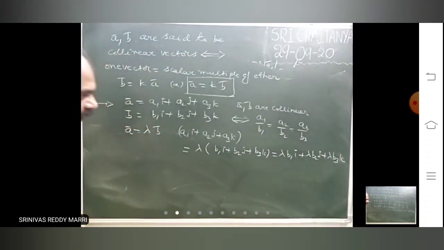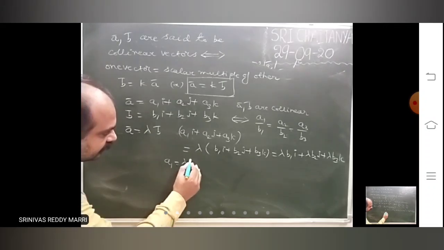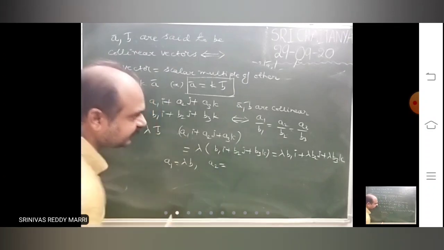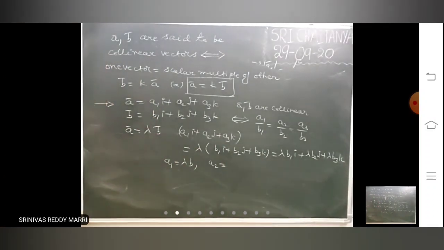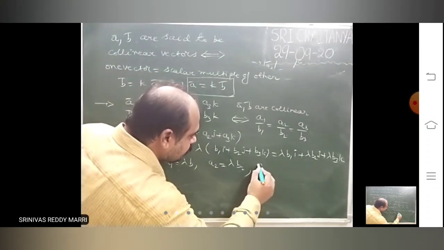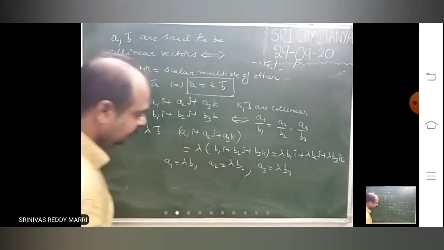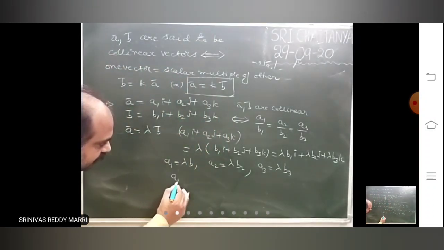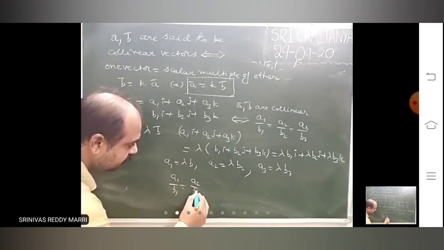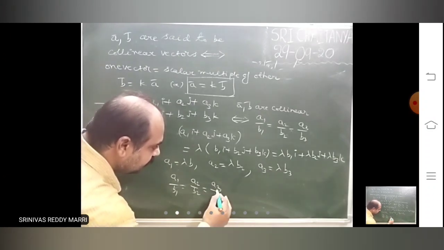Now these two are equal. Therefore, compare the I coefficients: A1 is lambda B1. Compare the J coefficients: A2 is lambda B2. Whenever both are equal, compare I, J, K coefficients; they must be equal. A3 equals lambda B3. That means lambda is A1 by B1, A2 by B2, A3 by B3.